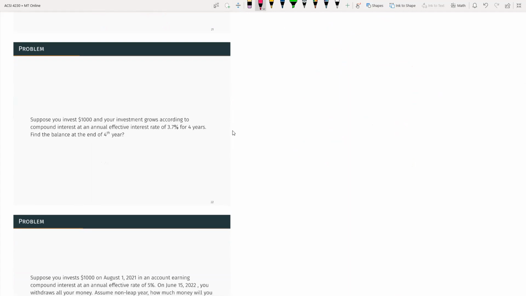So the question asks, suppose you invest $1,000 and your investment grows according to a compound rate model of 3.7% for 4 years. Find the balance at the end of the 4th year. So I'll write the formula and then you can continue from there. The future value is the present value times (1+i) to the t. The future value is what we want to find. Present value we know is 1,000. 1 plus the rate, given as 3.7%. Time is given as 4. So simplify this and you get the answer.